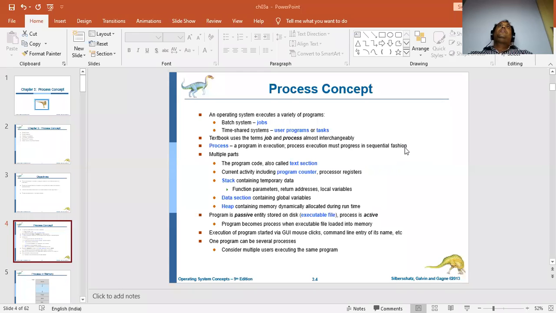Then the instructions that we have are going to be divided into different things, such as the text section, program counter, stack, data section, and heap. I will explain what all these things are. I will explain with a technical diagram, and try to explain how things are done here. Or let me explain the diagram first.